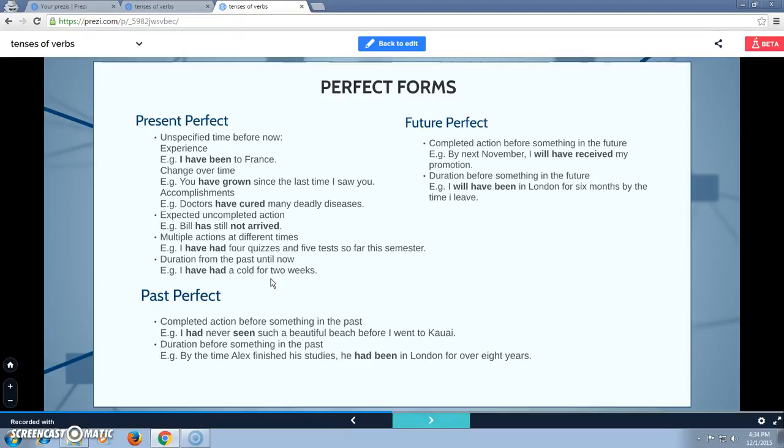Any questions? Okay. Next is future perfect. Future perfect is used for a completed action before something in the future, and duration before something in the future. Example: By next November, I will have received my promotion. And last: I will have been in London for 6 months by the time I leave.